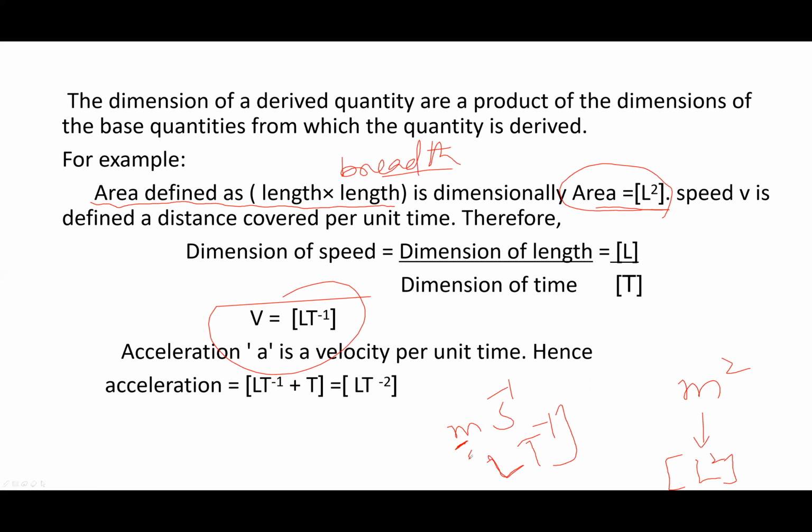It is the dimension of speed. Okay. Acceleration. The unit of acceleration is meter per second square. So the dimension will become L T minus 2, because meter represents length and second represents time, and the negative sign. So this is the dimension of acceleration.